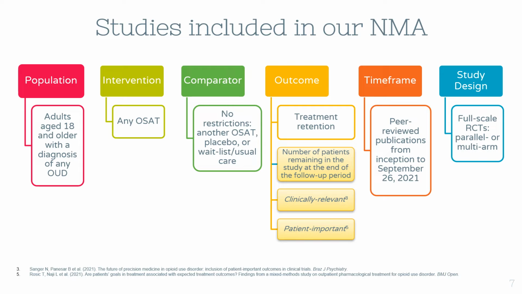Trials included were full-scale, parallel, or multi-arm in design and assessed adults with opioid use disorders. These trials compared any OSAT versus another OSAT, placebo, or waitlist, usual care or psychotherapy arm, and examined treatment retention, the number of patients remaining in the study at the end of the follow-up period, and this is shown to be both a clinically and patient-important outcome in prior mixed methods and qualitative research.